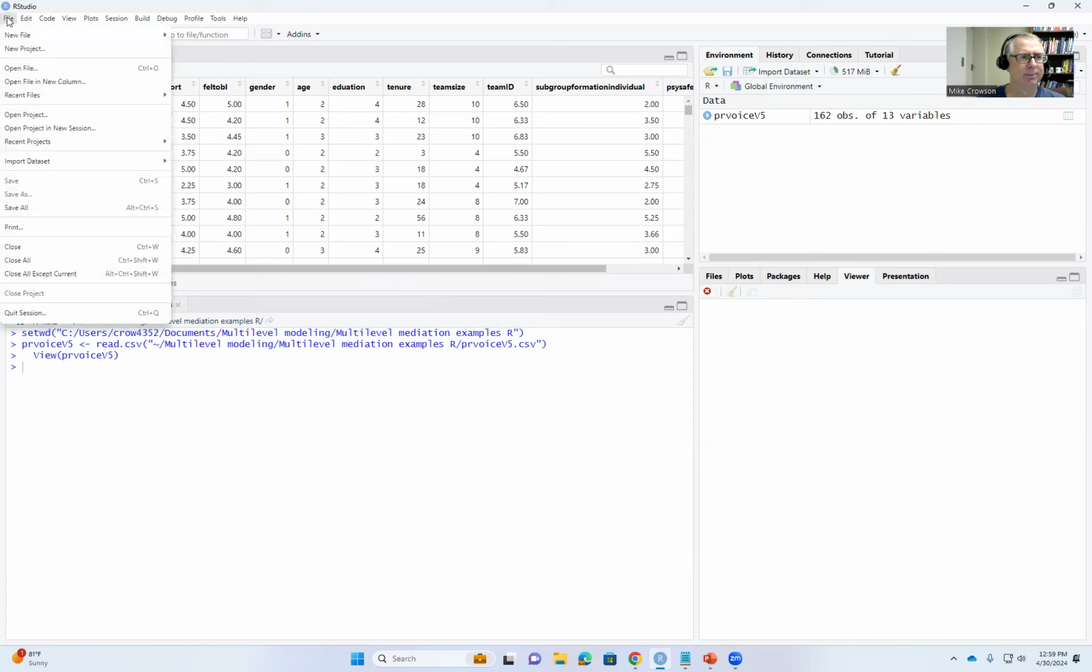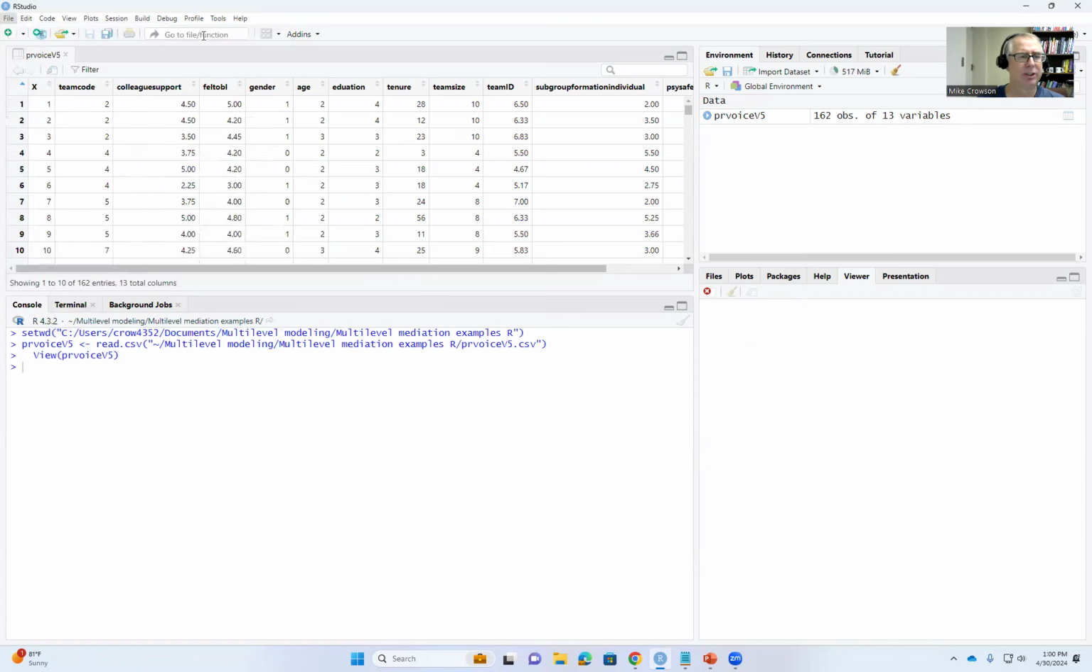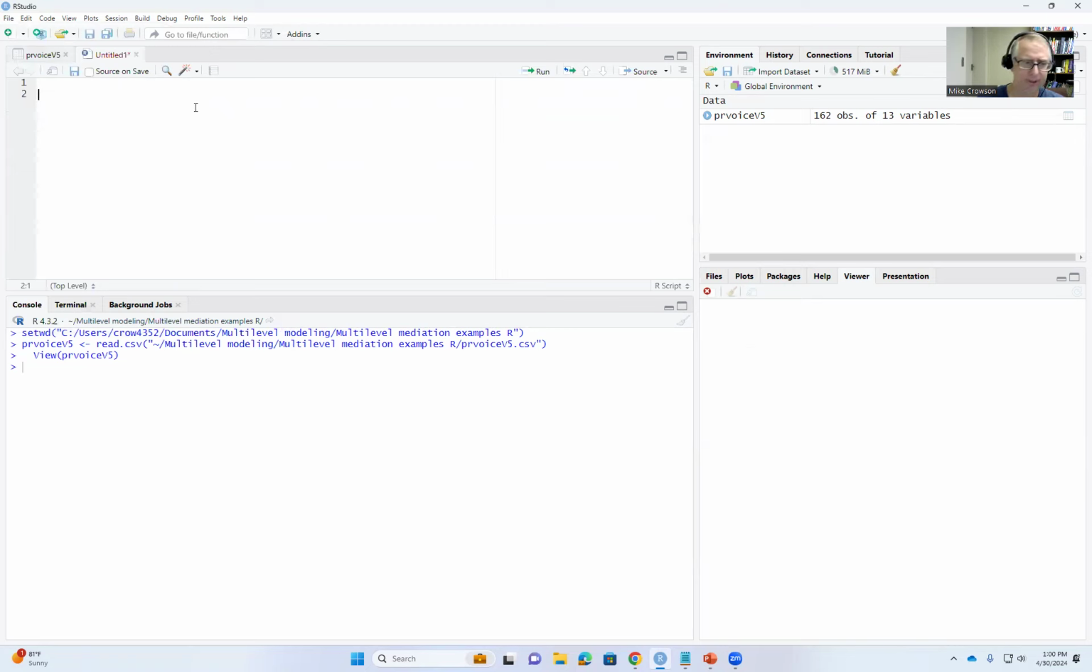So we'll go ahead and click on File, go to New File, R Script to open up the script editor. And just briefly, we read the data in from the CSV file. And so the data is actually stored in a data frame, which is named PR Voice V5. So the name of the data frame is the same as the name of our CSV file.